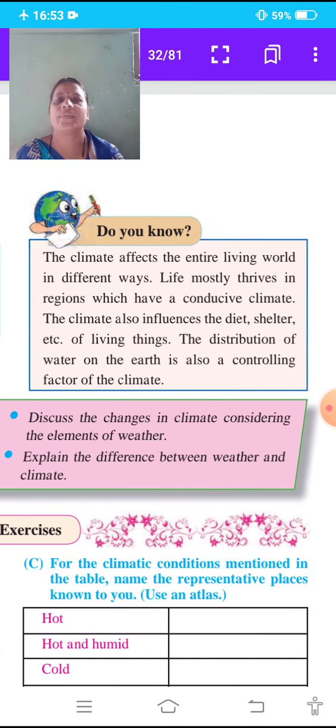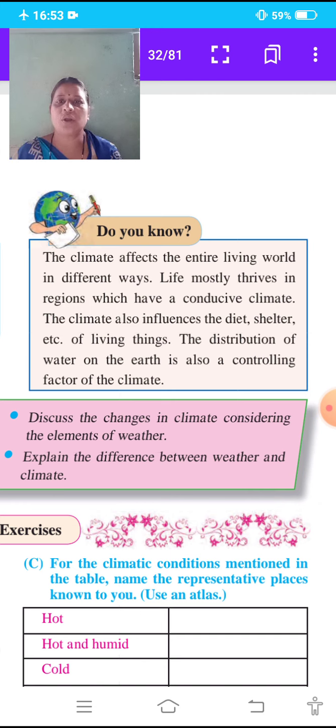Do you know the climate affects the entire living world in different ways? Life mostly thrives in regions which have a conducive climate. The climate also influences the diet and shelter of living things.